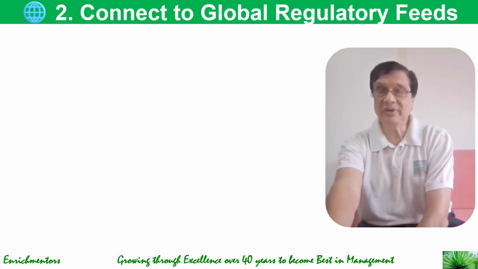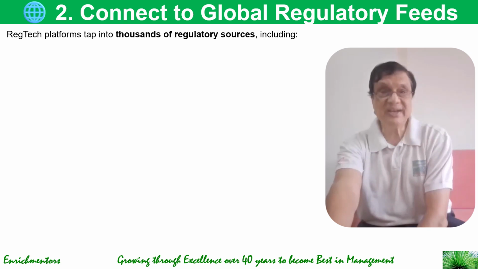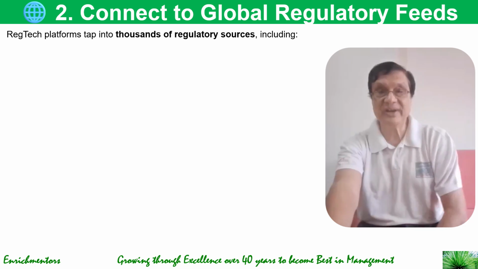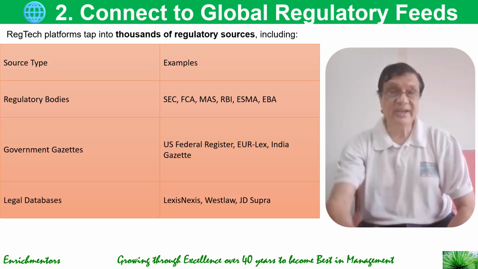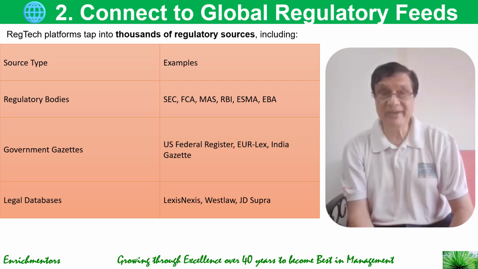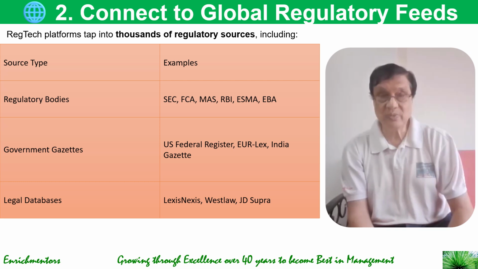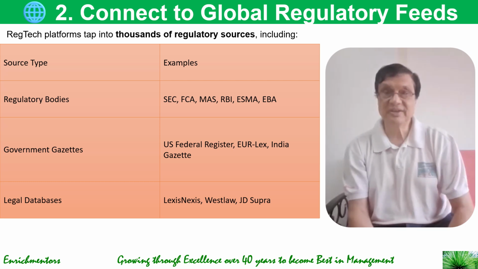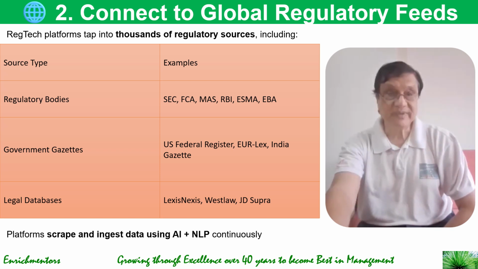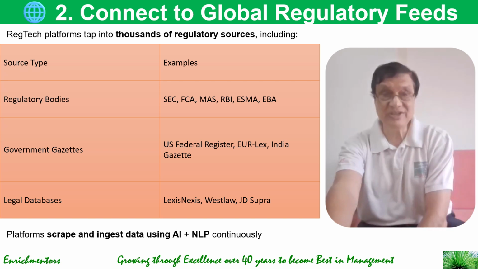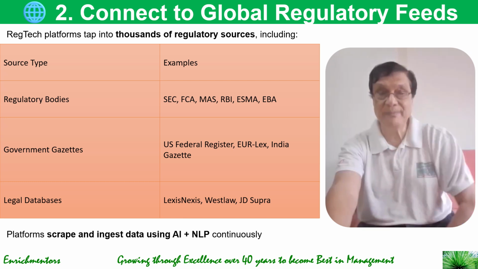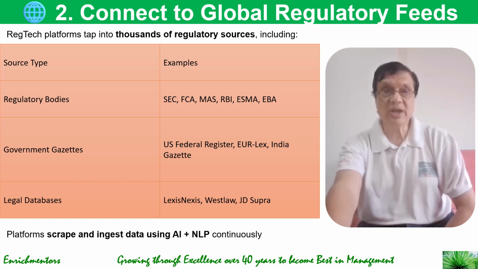Then you connect to the global regulatory feeds. And how do you do that? These regulatory platforms tap into thousands of regulatory sources, and some of them include regulatory bodies like SEC, FCA, MAS, RBI, ESMA, EBA, government gazettes like US Federal Register, EUR-Lex, India Gazette, and legal databases like LexisNexis, Westlaw, JD Supra, etc. So you connect to these regulatory feeds, and then these platforms scrape and ingest data using AI and NLP continuously.